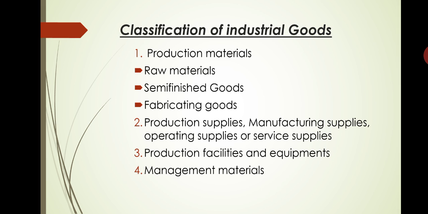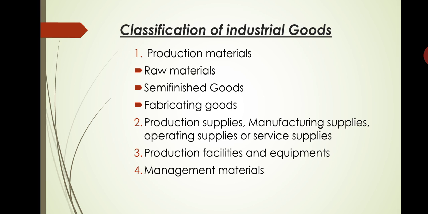So the important difference between fabricating goods and semi-finished goods is that fabricating goods are used by another industrial unit or enterprise without further processing, while semi-finished goods are further processed by the receiving unit. Take for example, fabricating goods like television sets, tires or tubes. So these are the fabricating goods.